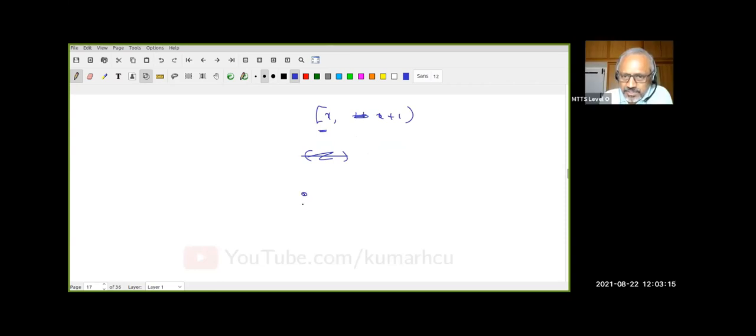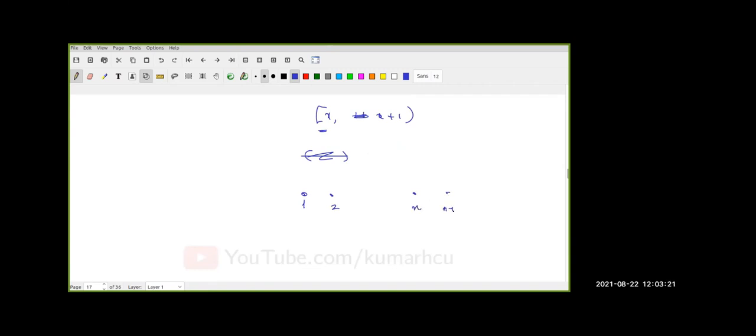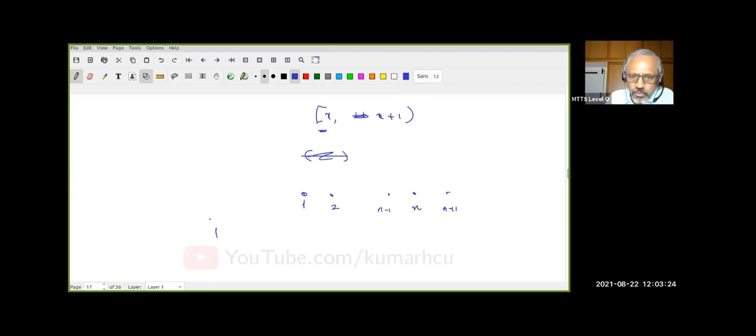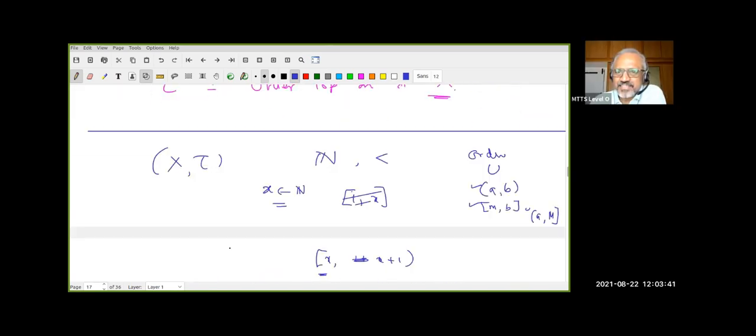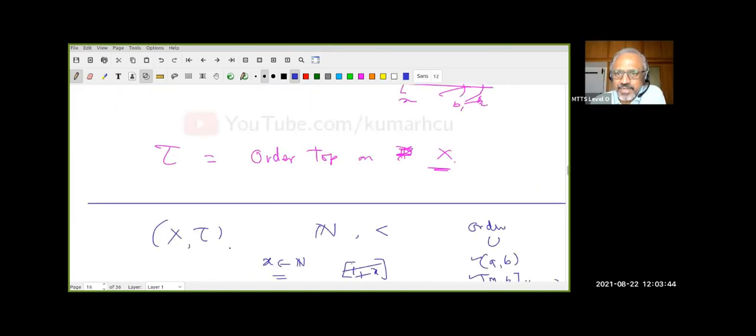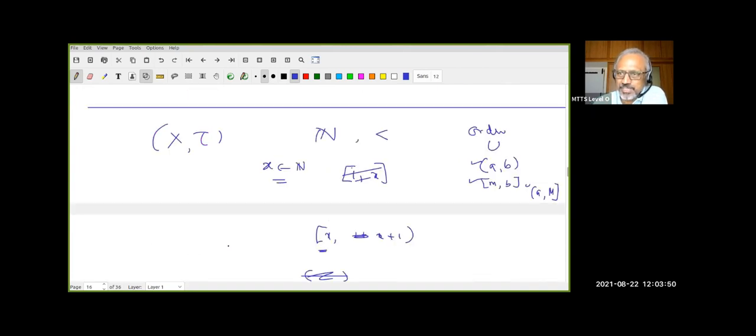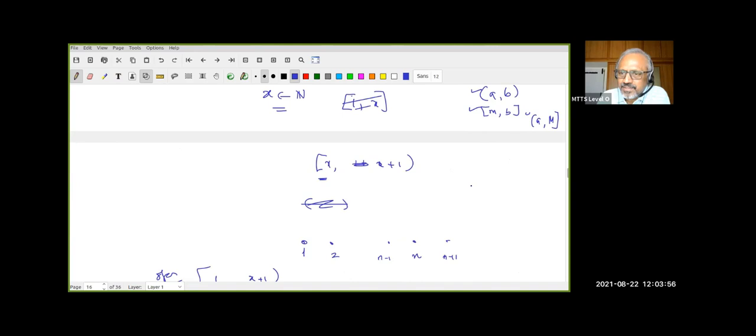Let me go slow. See, this is my 1. This is my 2. Sir, [1, x+1), closed at 1, open at x+1. Yes, this is an open set. This is correct. But is this the simplest open set? Sir, we can take two cases. If x is the minimal element... The first thing is this fellow has a minimum, right? Not minimal element, please don't say minimal. They are different. A minimum is always minimal. A minimal may not be a minimum. You understand?